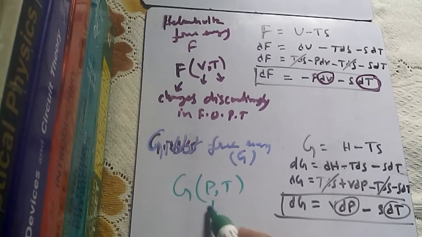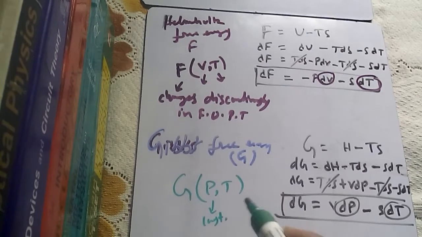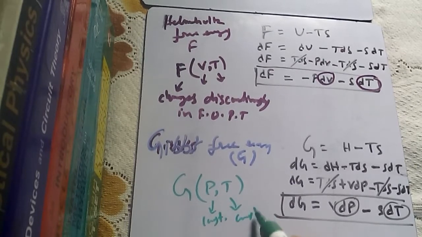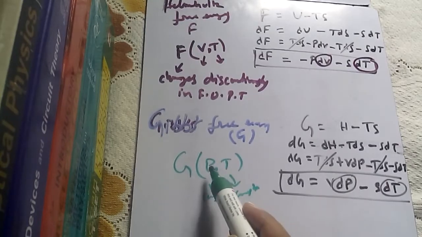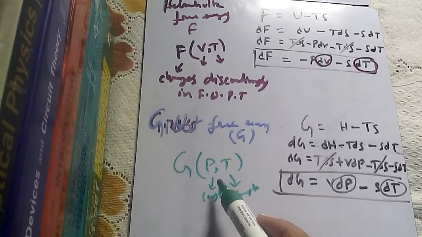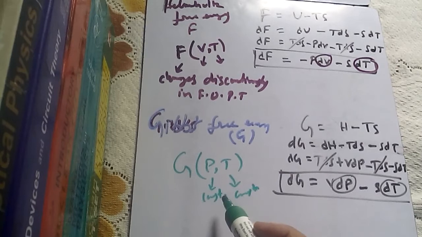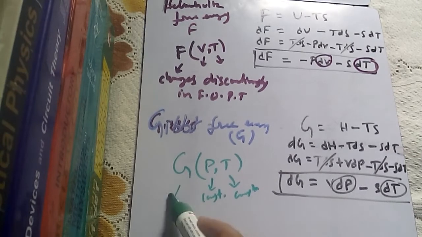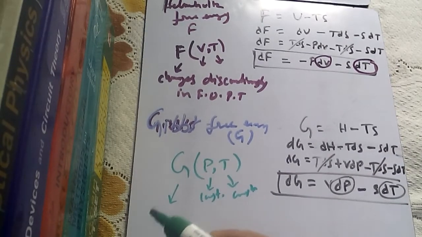And we know that pressure is constant in a first order phase transition and temperature is also constant. Therefore, since pressure does not change discontinuously and temperature does not change discontinuously, the Gibbs free energy does not change discontinuously.